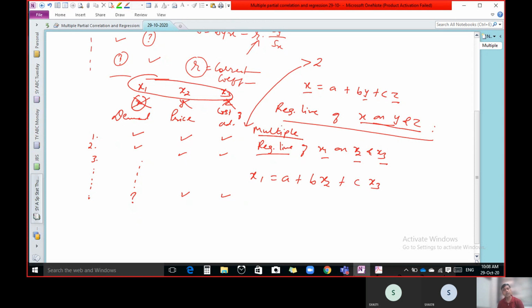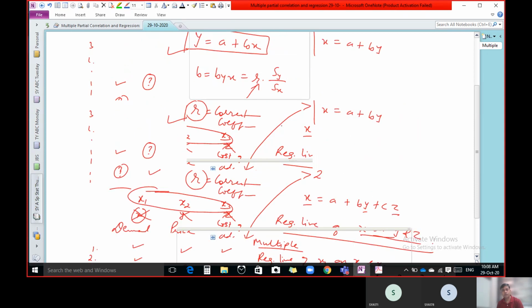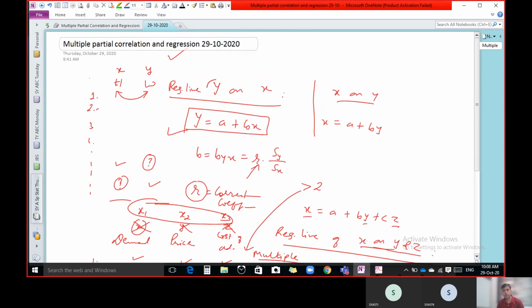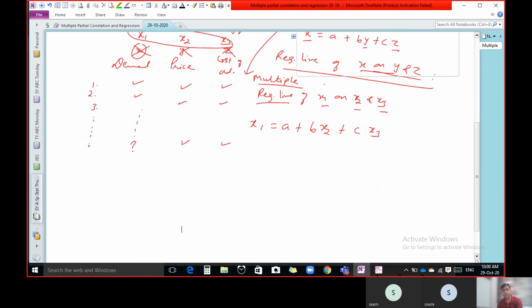Up to 12th standard, you studied regression with two variables only. There are 3 variables now, so that is the additional thing compared to your 12th standard. Here we have to use multiple regression because there are 3 variables. So our formula for the regression line of x1 on x2 and x3 is x1 equal to a plus b x2 plus c x3.